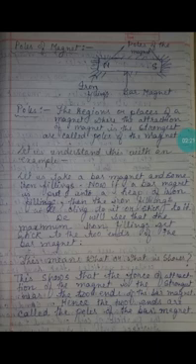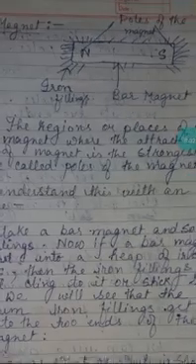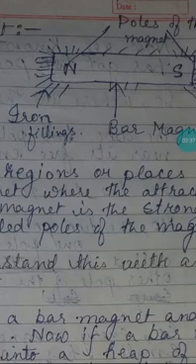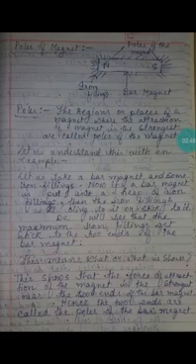That is why the maximum number of iron filings get attracted or stick to the ends of the bar magnet rather than the middle. In the middle part also there are some iron filings, see, but compared to the ends it is very small. So hence the two ends are called poles of the bar magnet. This is the definition of poles, that the regions or places of a magnet where the attraction of magnet is the strongest are called poles of the magnet.